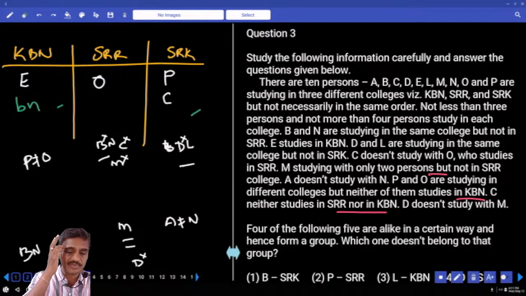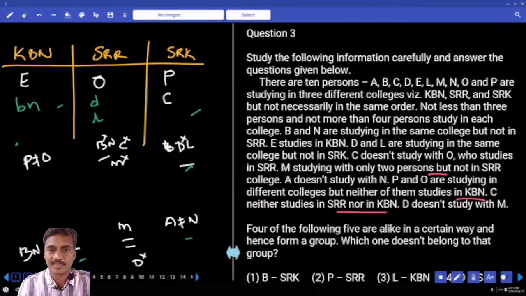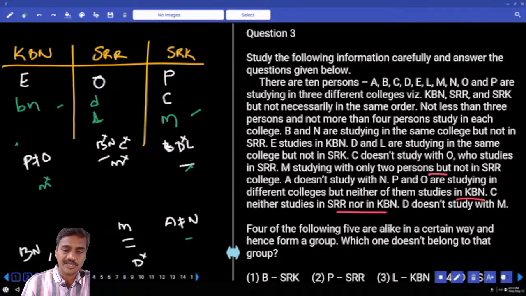Out of which, if B and N are here, M cannot be at this place. As M cannot be here, and A and N cannot be in the same place, D and L must be here. D and L cannot be here, then D and L must be here. Remember D and L? If D and L are here, three persons here. Now the college in which M and N are not studying the same. M cannot be here, M must be here. If M is here, three persons in this, isn't it?